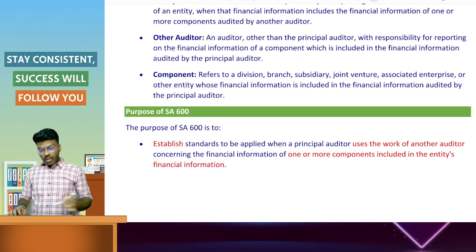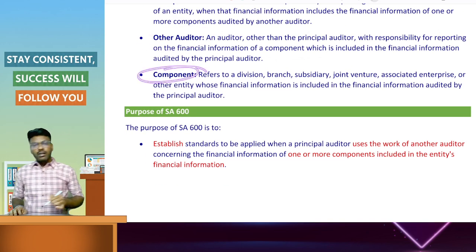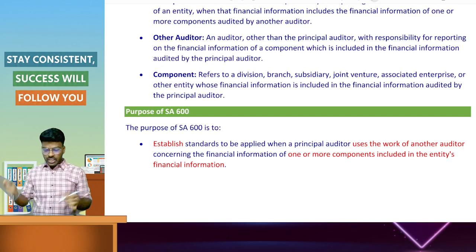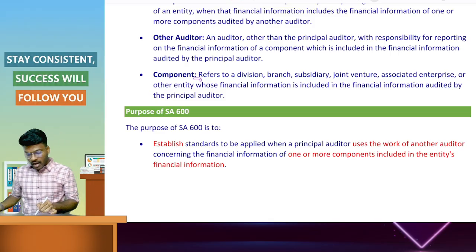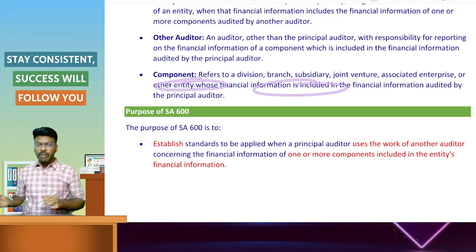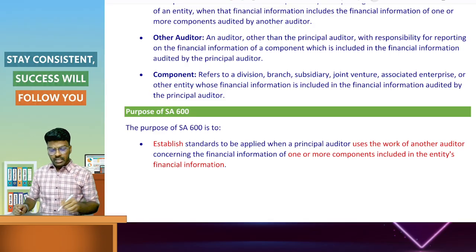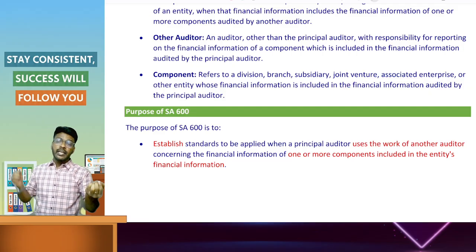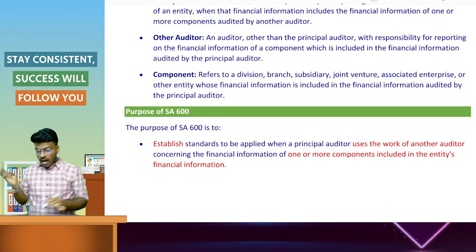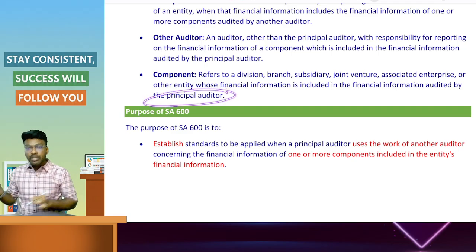What do you mean by component? Component refers to a division, branch, subsidiary, joint venture, associate, or other entity whose financial information, that is financial statements, is included in the entity's consolidated financial information, which is audited by the principal auditor.